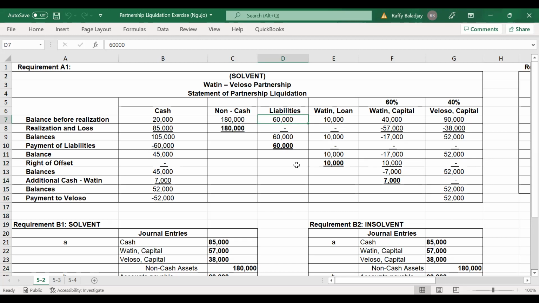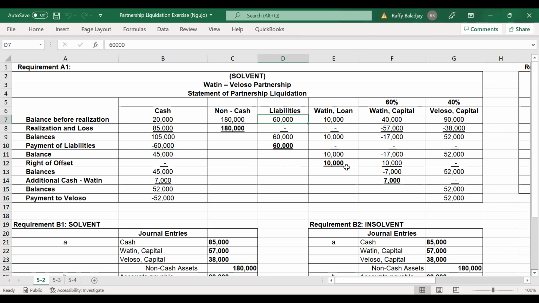Again, when you say right of offset, this is an established legal doctrine that a deficient partner can exercise to partly or fully apply his loan to the partnership against his capital deficiency in the process of liquidation. So partner Watin will exercise the right of offset.